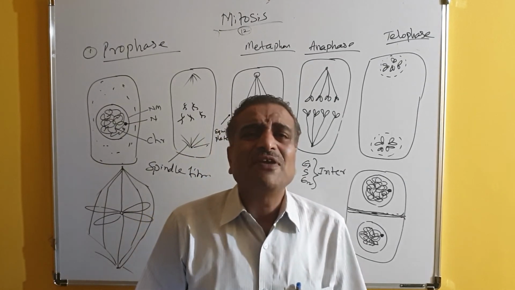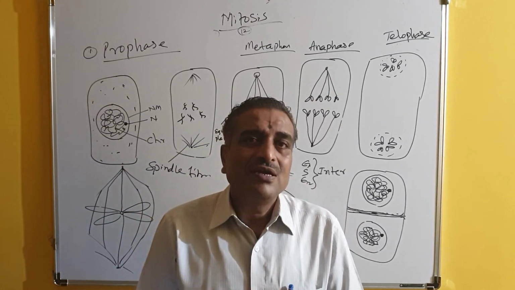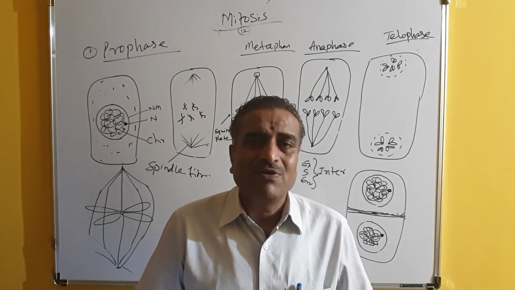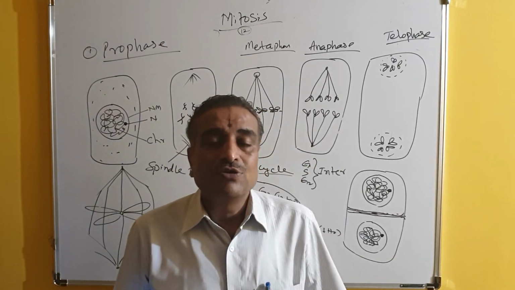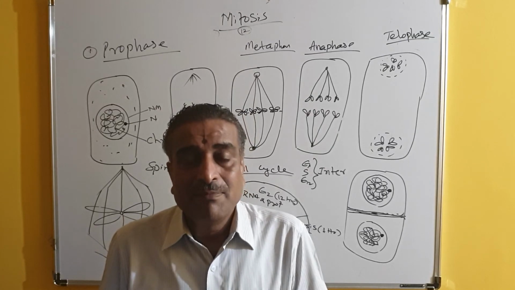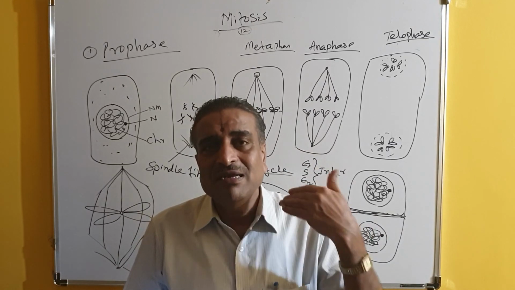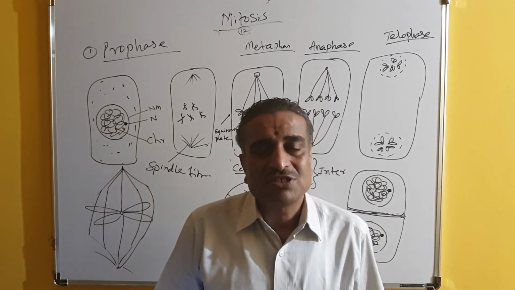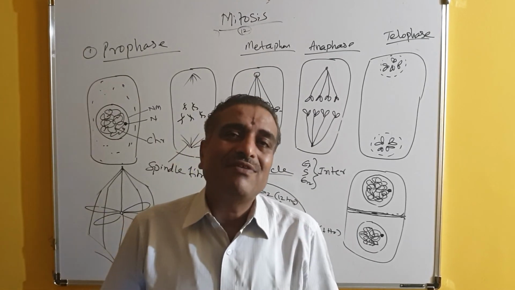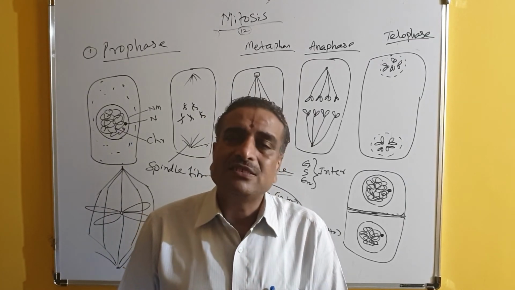And what is the significance of mitosis? The significance of mitosis is only one, that is growth. When we are growing, it is because of mitosis. When mitosis is taking place in our body, that shows that we are growing. In plants, mitosis takes place in meristematic cells. We have studied meristematic cells in anatomy already: apical meristem, lateral meristem, intercalary meristem. The tissue which is actively dividing is called meristematic tissue. Meristematic tissues show the active stage of cell division.